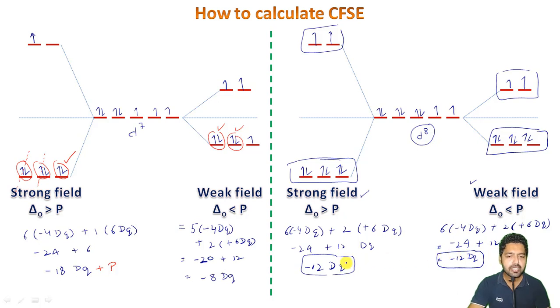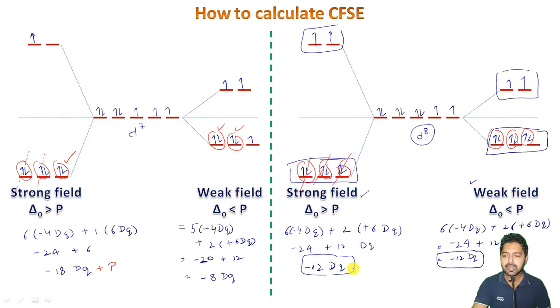The only thing is we need to consider the pairing here, but because the three pairings are occurring naturally, 1 2 and 3, so even in this case 1 2 and 3, and it will neutralize this thing, so there is no need to add any pairing energy, there is no need to add any P symbol here.